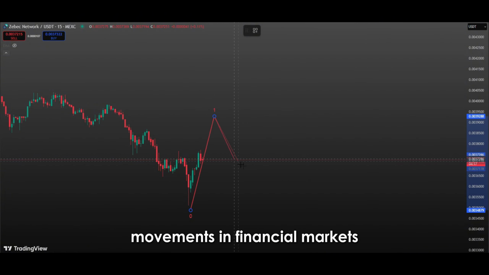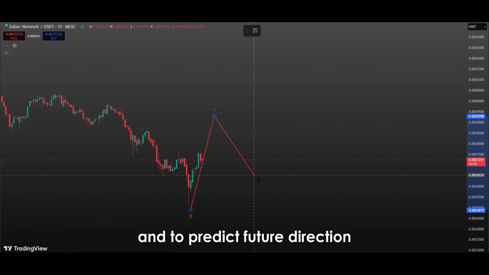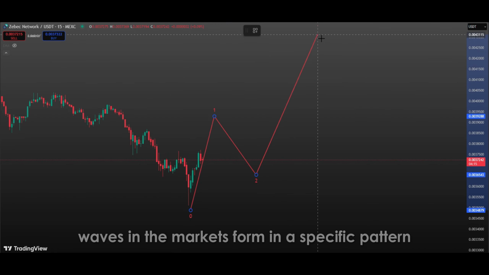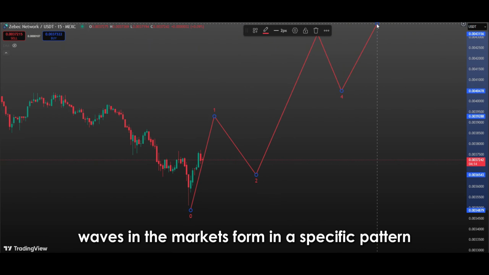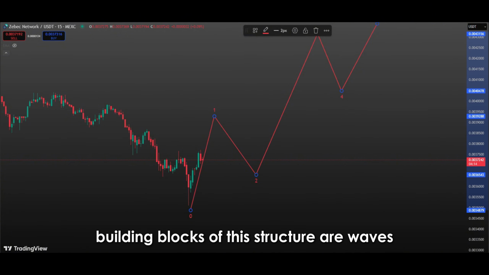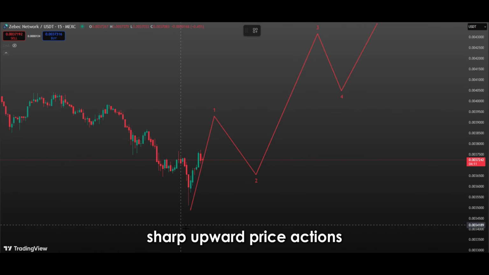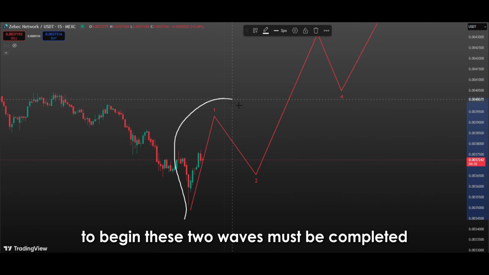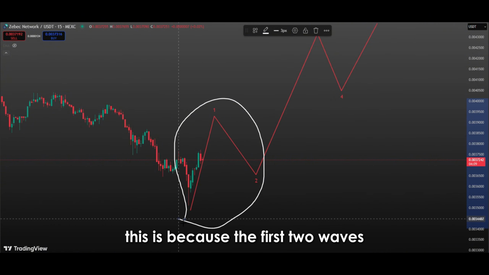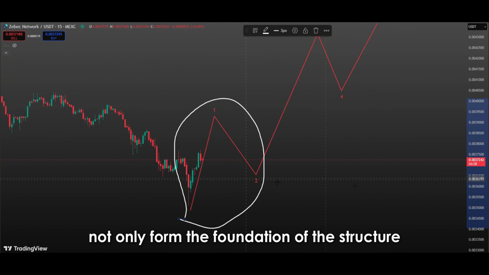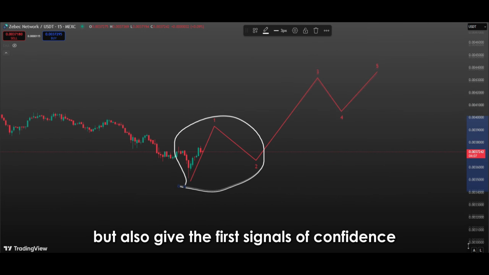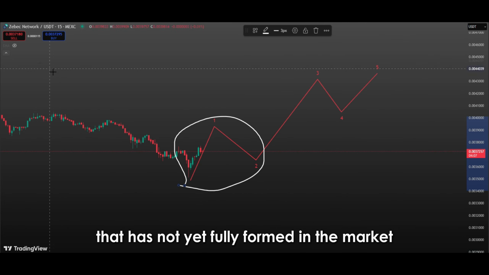The Elliott wave theory is one of the most powerful analytical models developed to understand the structure of price movements in financial markets and to predict future direction. According to this theory, waves in the markets form in a specific pattern, and the most fundamental building blocks of this structure are waves 1 and 2. Especially for significant bullish moves, sharp upward price actions, to begin, these two waves must be completed. This is because the first two waves not only form the foundation of the structure, but also give the first signals of confidence that has not yet fully formed in the market.